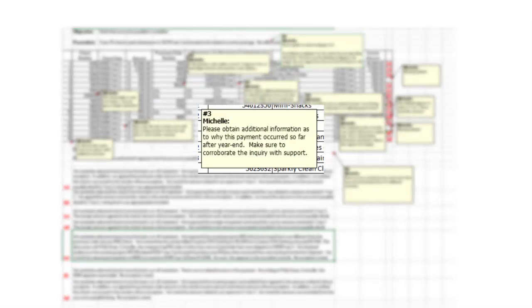Our next note states, please obtain additional information as to why this payment occurred so far after year end. Make sure the corroboration of inquiry with supporting information. Michelle is looking for more persuasive evidence. The further explanation as to why the company has elected to pay for an item that was received in May of year 2 and pay for it in January of year 3? Well, we need to look into that one. Now, there may have been extended payment terms, maybe, to entice them to buy it, but we need to find out why.